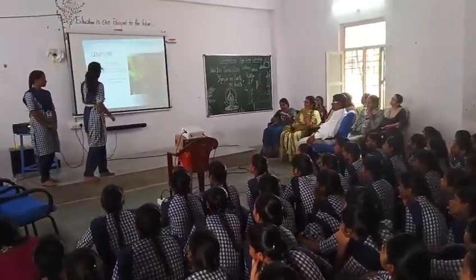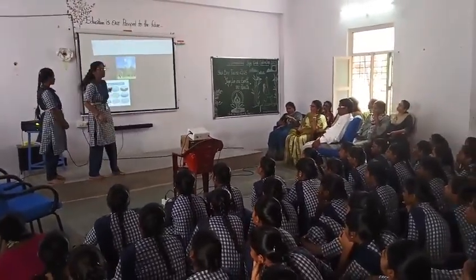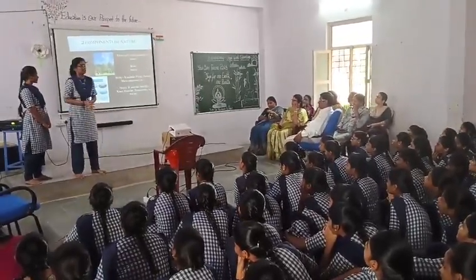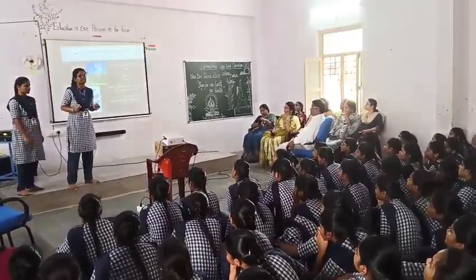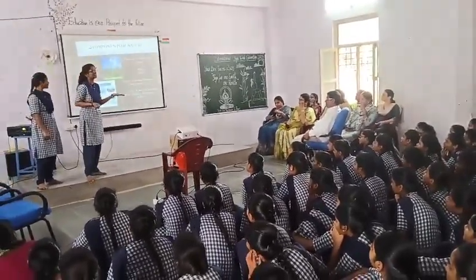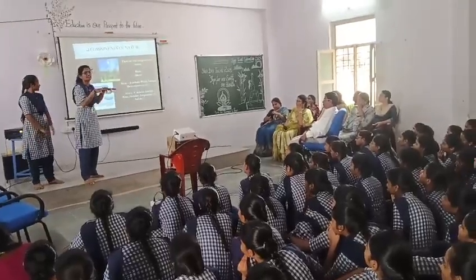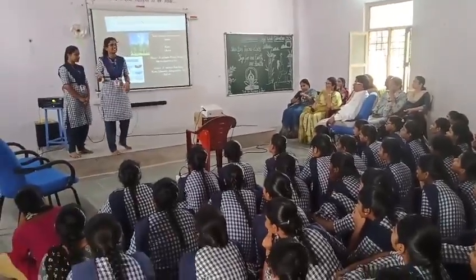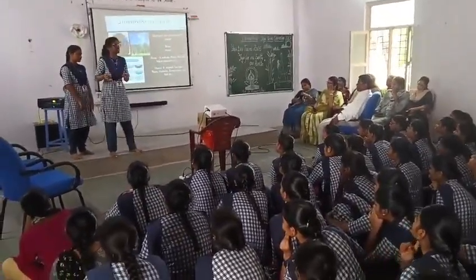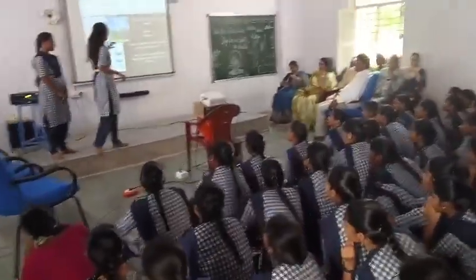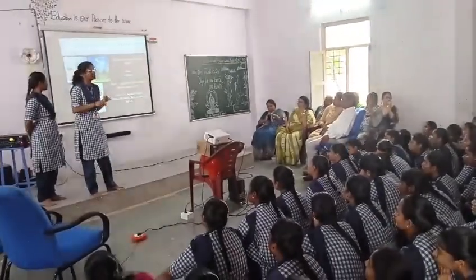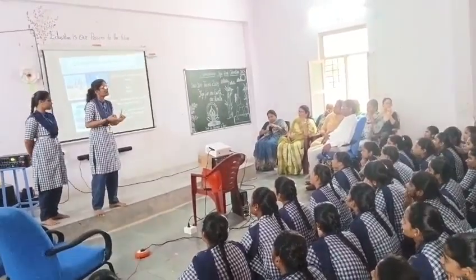Coming to the next, components of nature. There are two components of nature: one is biotic and one is abiotic. Biotic means living organisms which are present in the ecosystem, and abiotic means the non-living things, physical and chemical, which are present in the ecosystem. In the biotic there are three types: producers, consumers and decomposers.